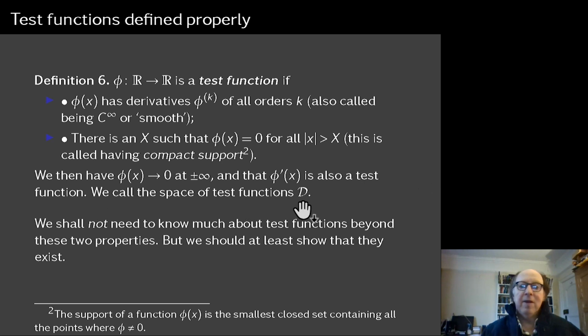And we'll call this space of test functions D, although we shan't be using the notation very much. We don't really need to know very much about these test functions. The great thing about test functions is that you never need to do any direct calculations with them. You just need to know that they have these two properties, and you need to know that they exist, and that's what we're going to do next.